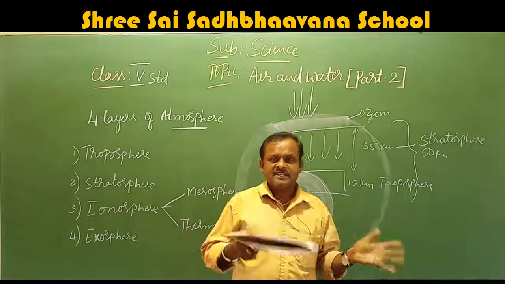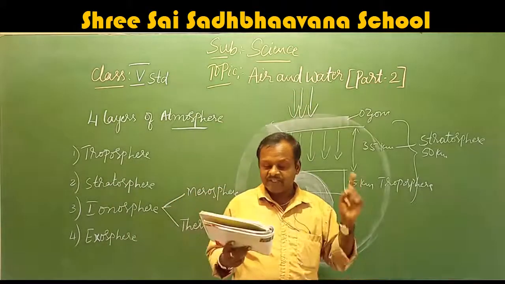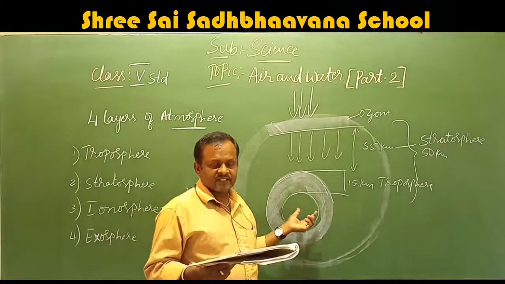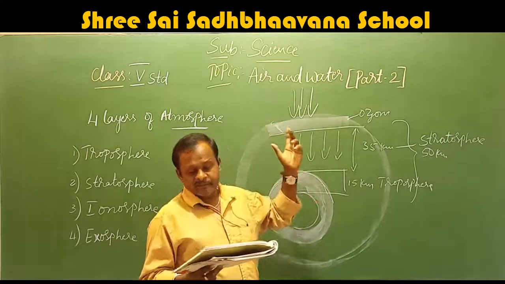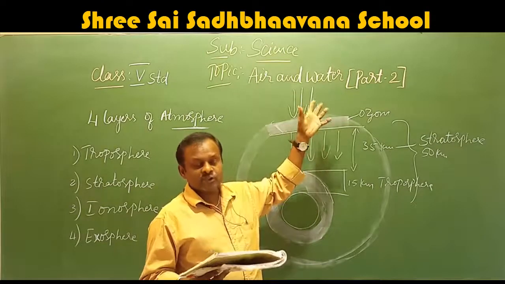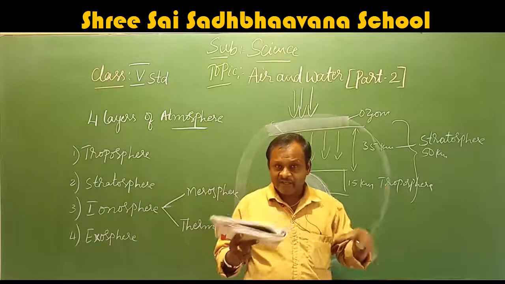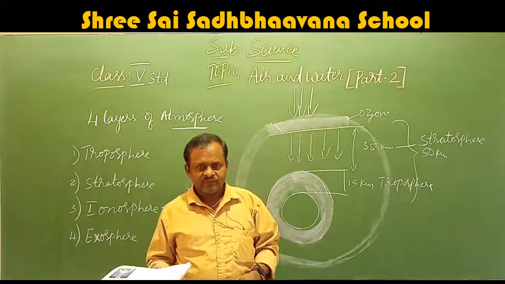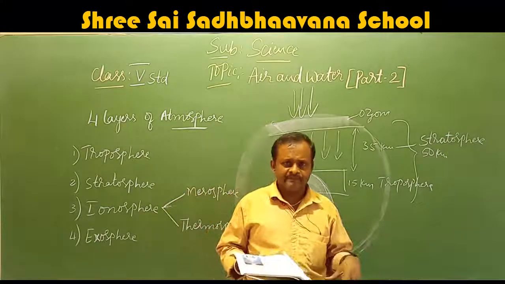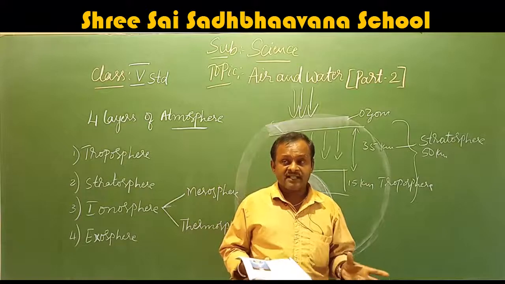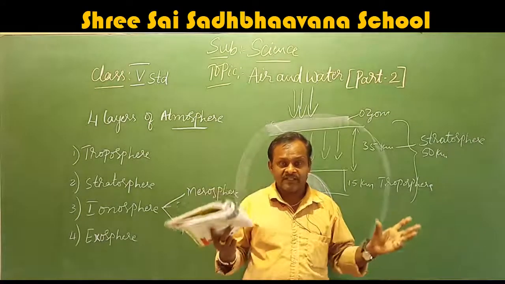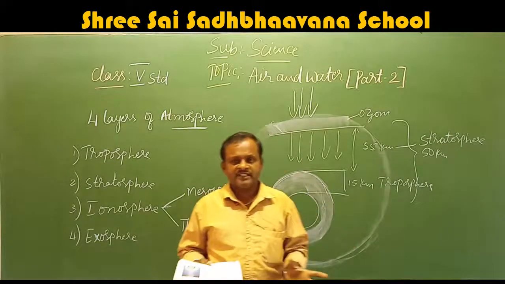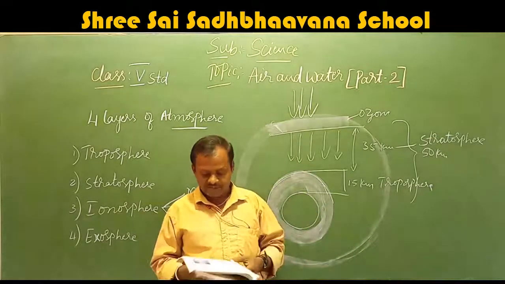What we are saying, we call it space. Up to the exosphere, everything is under the control of the earth. If we jump from this exosphere, we are not under the control of the earth. Sir, how does the earth control everything? Because the earth has a force to control all these, which we call the gravitational force.